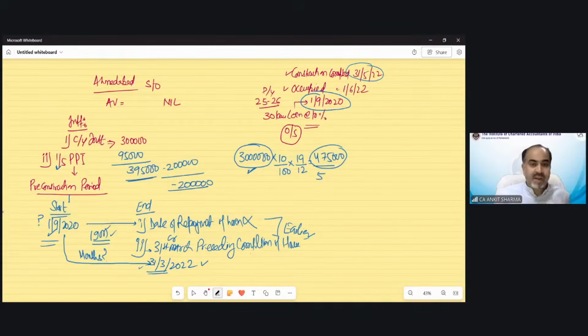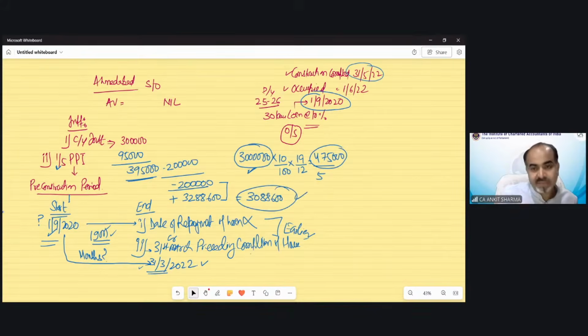And the other property profit was 3288600. So the net income from house property would be 3088600. That would be my answer. We do not need to go through and check the other deductions, section 80C, 80E, 80EE, no requirement, because the question only asks you to calculate income under the head income from house property.